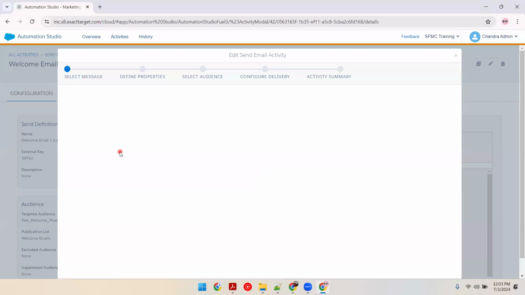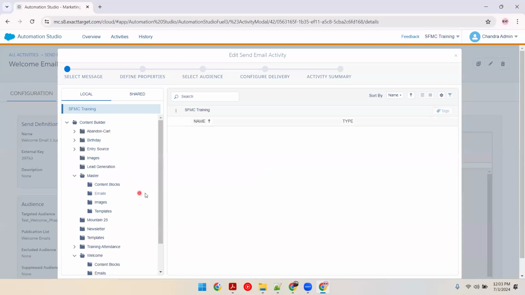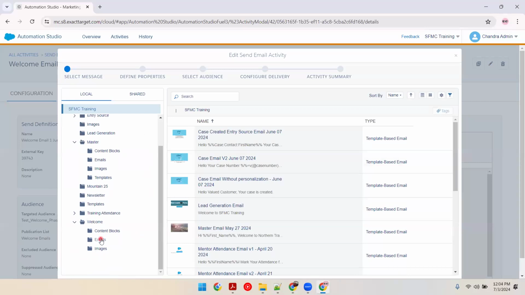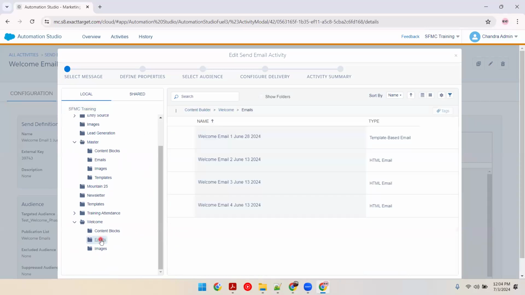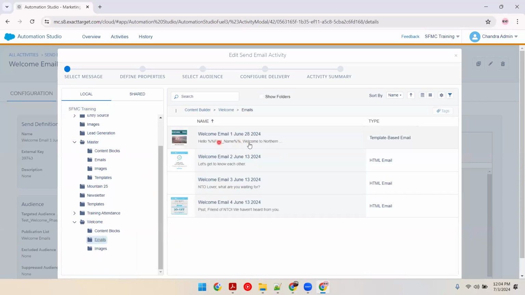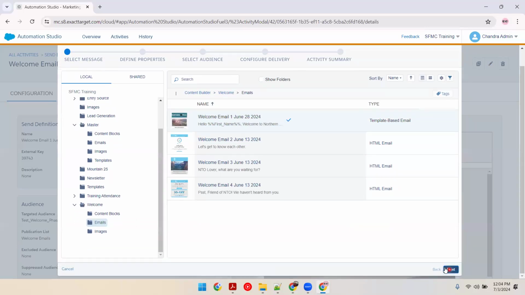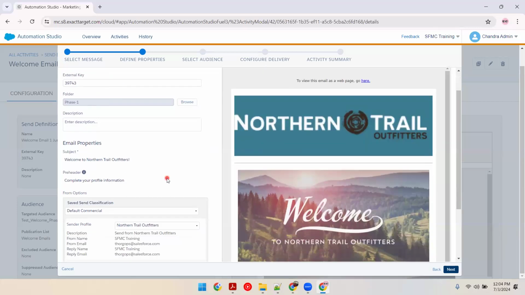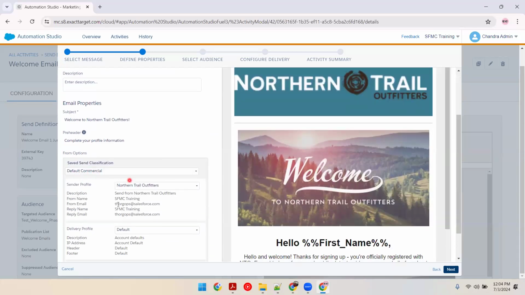Select the message. So when you make changes, try to reconfirm whether it is working as expected or not. So it is welcome, emails. This is the email. So I'll select this. Welcome email 1 June 28. Next. This is good. Everything looks good. This default commercial, this is also good.